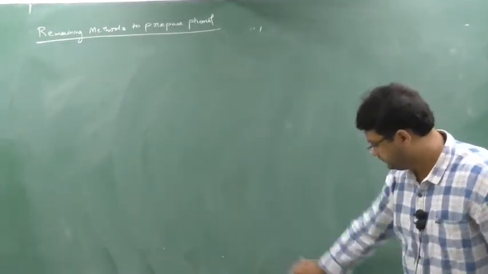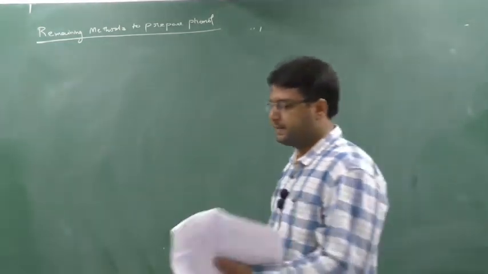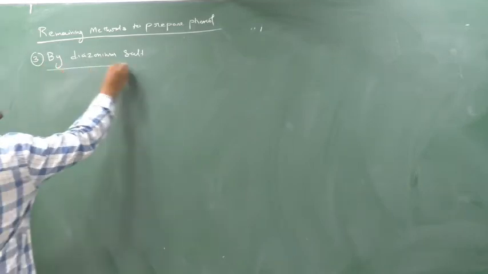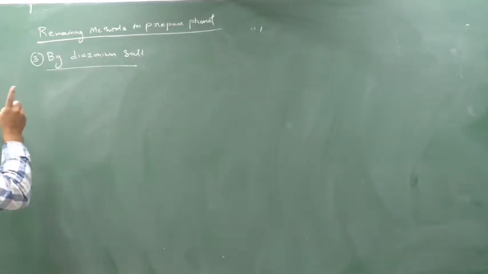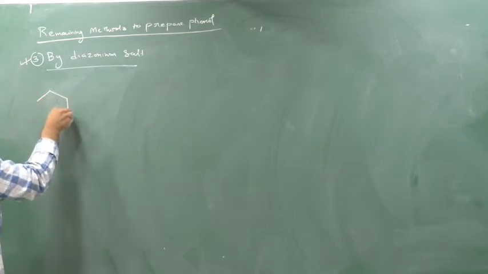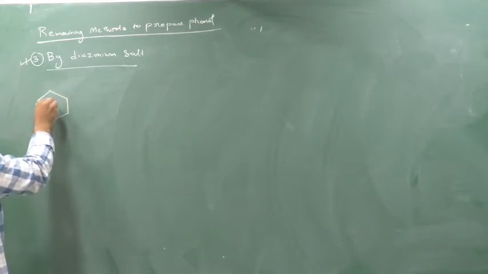Clear? Now see here. So next is from diazonium salt. First we'll see what this diazonium salt is. This is very important, please be focused here. First we are taking one compound known as aniline. This is aniline.